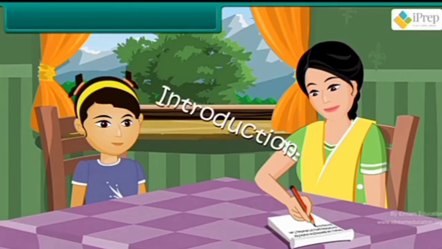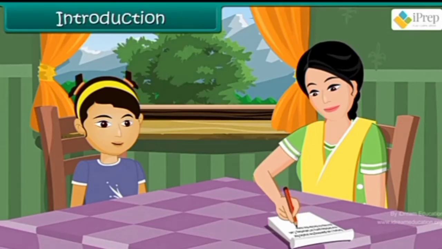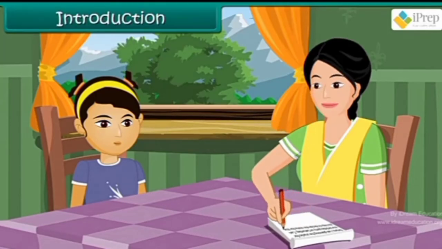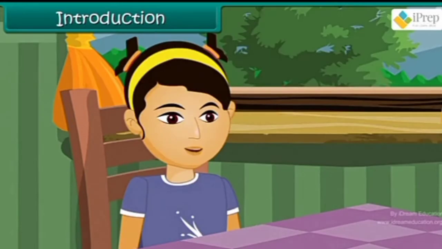Action. Mom, what are you doing? Ranjana, I am planning the snacks for your birthday party on Sunday. Can you help me decide the menu for the special day? Definitely, Mom. Most of my friends like chow mein, pav bhaji and chole bhature. Please do include these items in the menu.